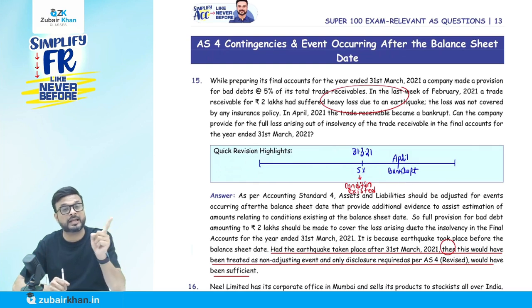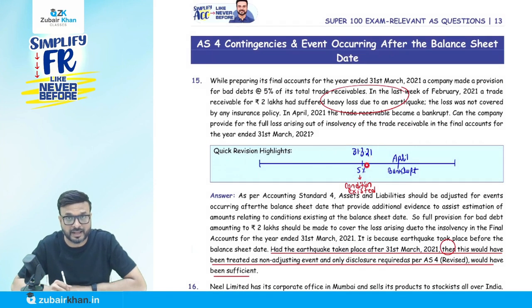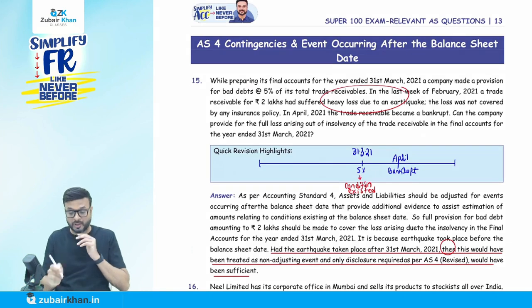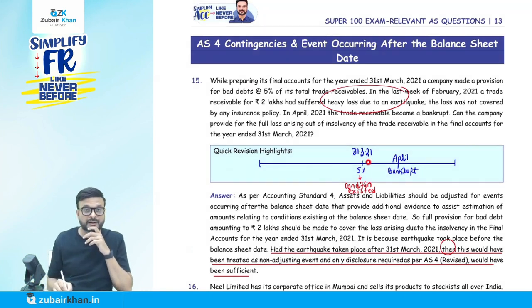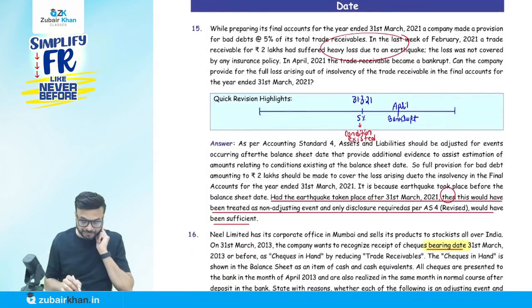Now the event is occurring, and we assume that the approval date has not yet come. So the event occurred after the balance sheet date and before the approval. Now the condition existed because we made a provision of 5%. The earthquake happened that year. So don't get confused. Don't call it an earthquake if it happens after the balance sheet date; then that's a different scenario.